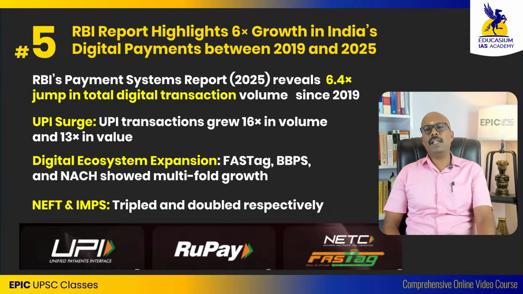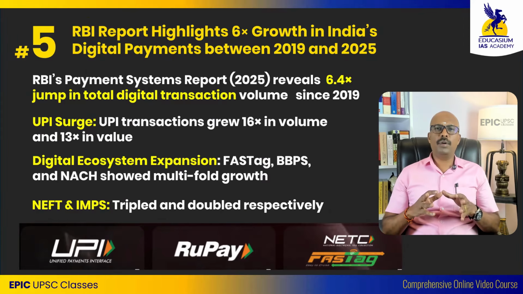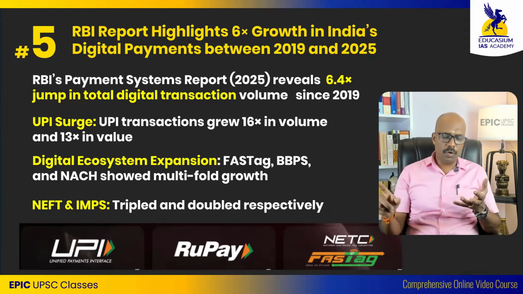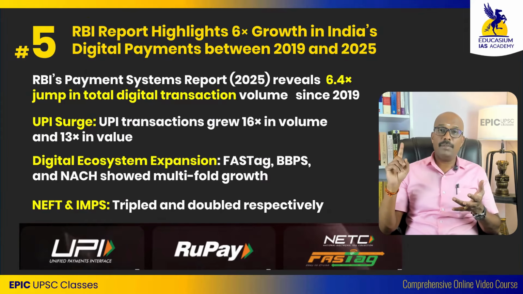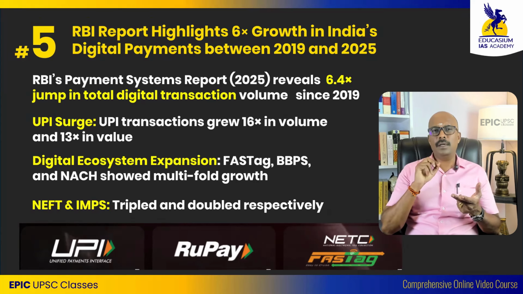Even NEFT and IMPS have tripled and doubled. So this shows that the velocity of money is higher, transactions are happening fast, and the financial system is more inclusive. All these factors come into the picture.